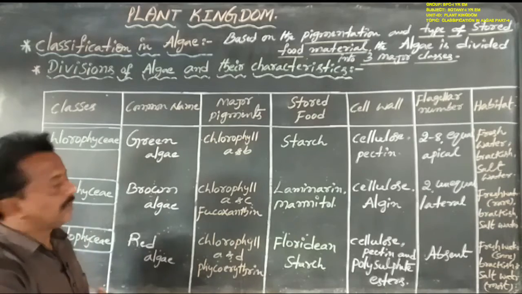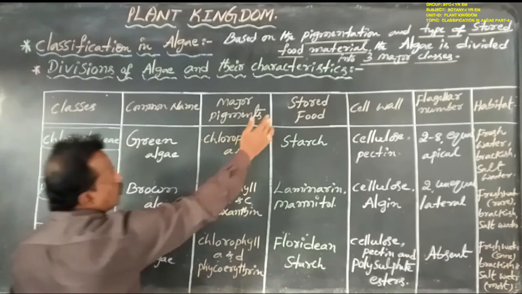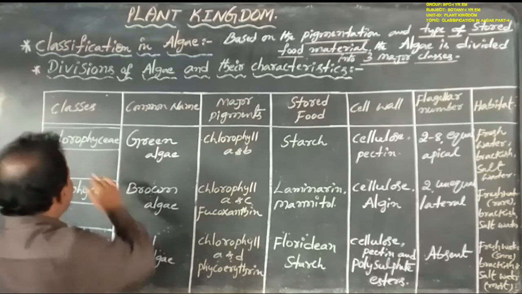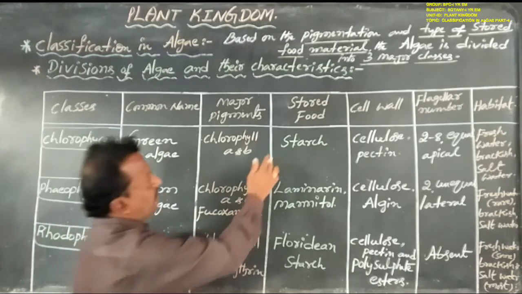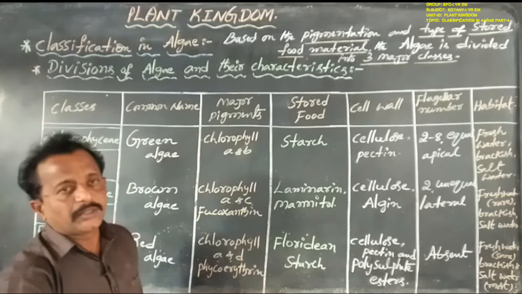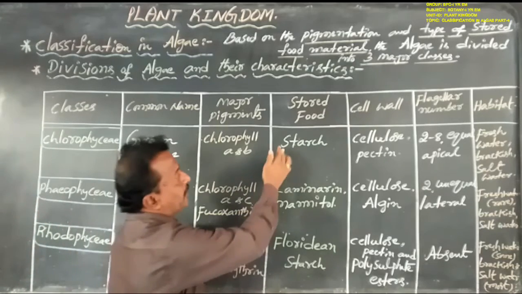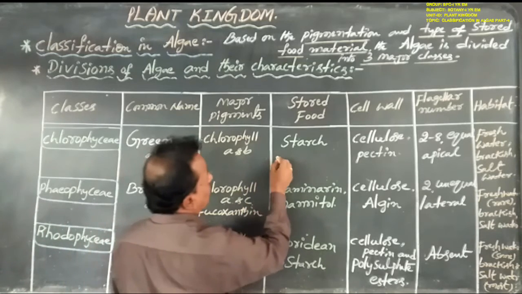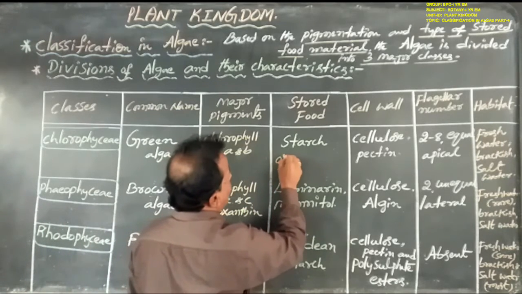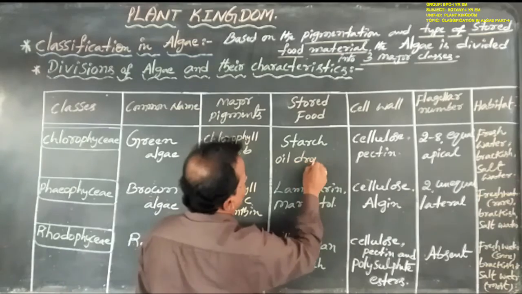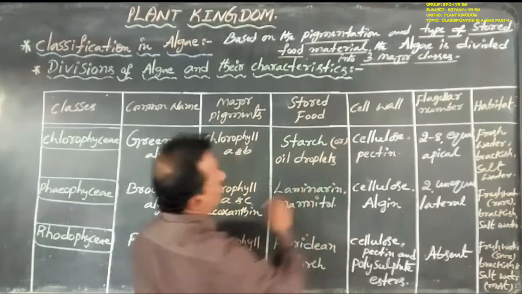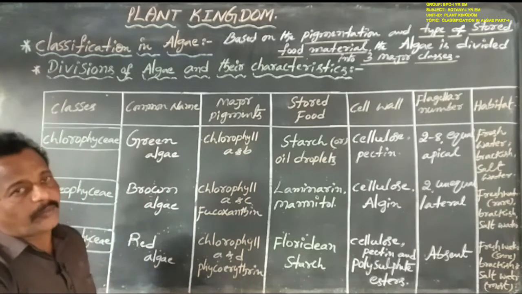Next, coming to stored or reserved food material. The members of Chlorophyceae store food material as starch or oil droplets.